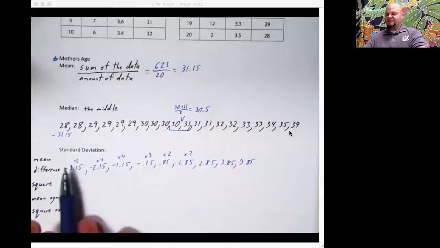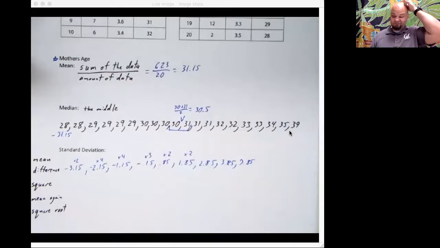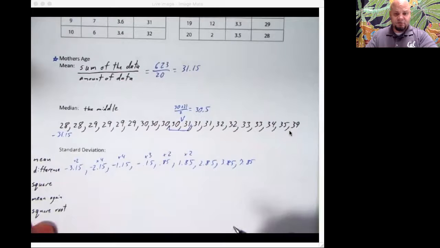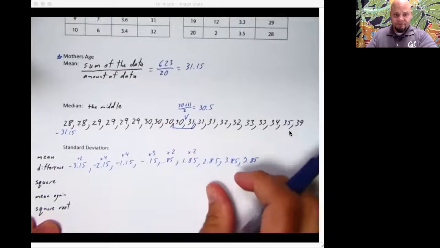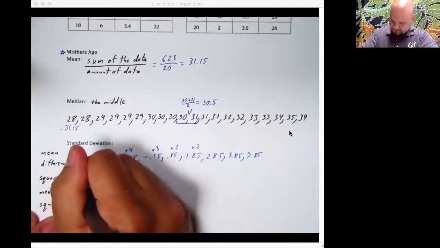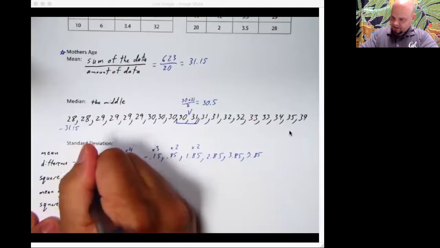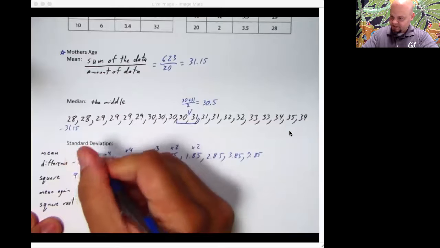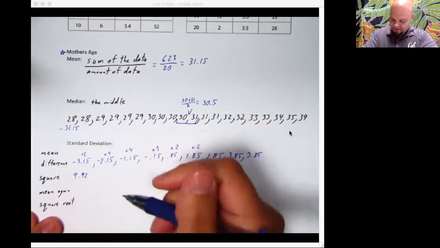Now we don't need these times 2 and 4 numbers yet, not yet, because now we got to take each of these numbers and square them. Yes, I know you're super excited about this. I rounded all my stuff to one place when I went and squared it. So for the squares, I got 9.92, and that's still going to be times 2 when we go to find that mean again.